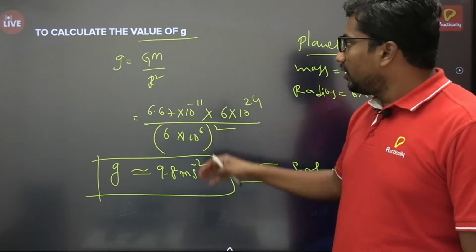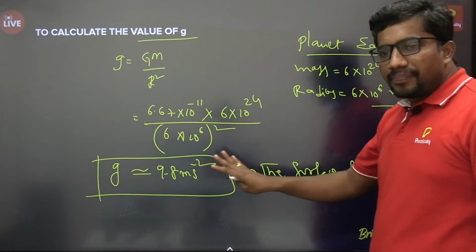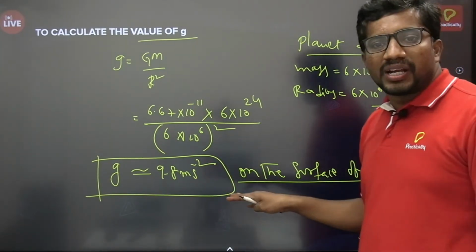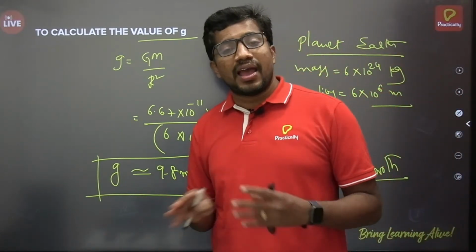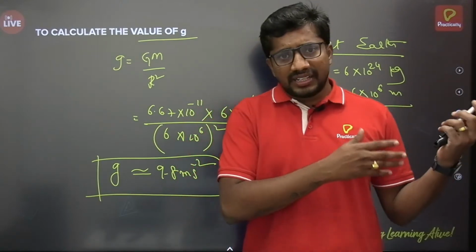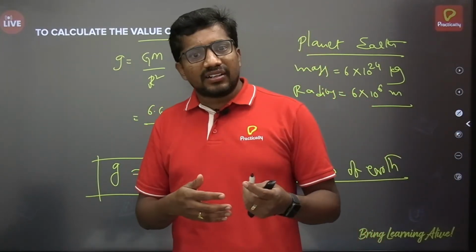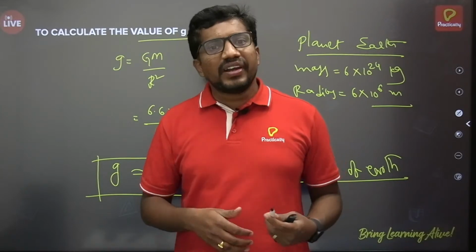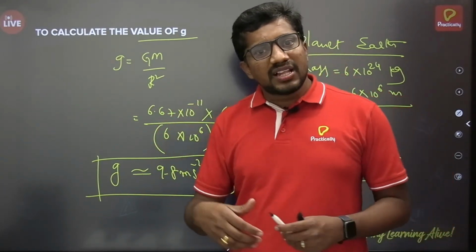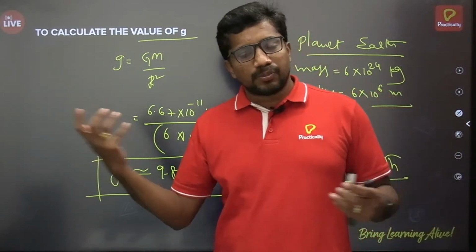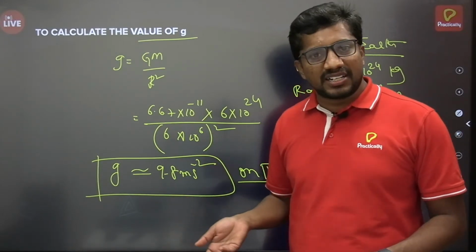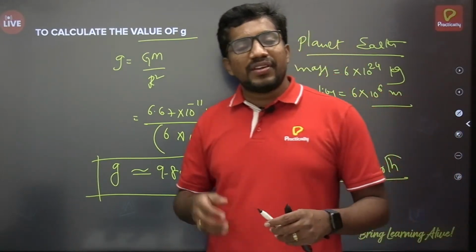Yeah, coming to this one. So the g value we calculated, I am talking about g on the surface of the Earth. So we got it as 9.8 meter per second squared. This g is not the same everywhere, even on the surface of the Earth. Near the poles it's different, at the equator it is different. At the equator, the value will be less than 9.8 meter per second squared. And near the poles of the Earth, north pole and south pole, at the extremes, the value of g is more than 9.8 meter per second squared. So it's not the same even everywhere.